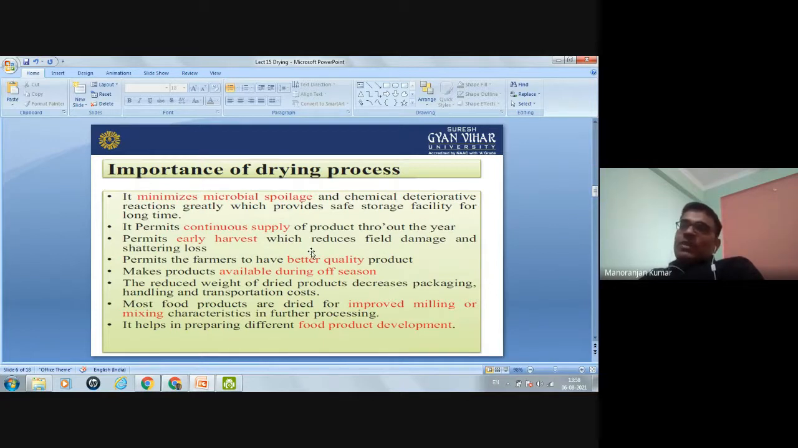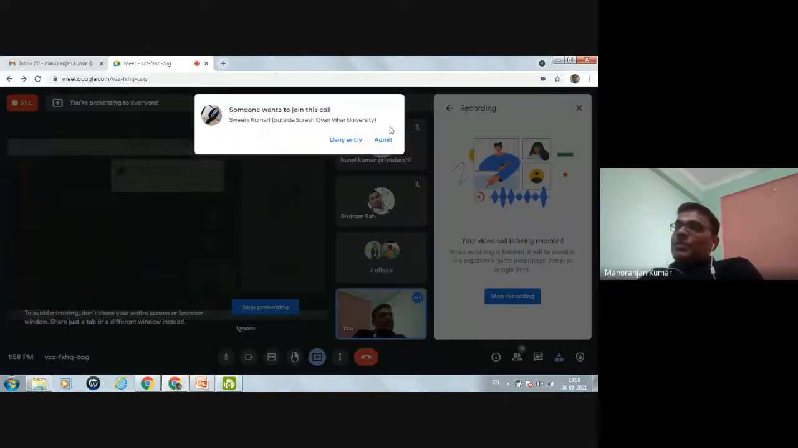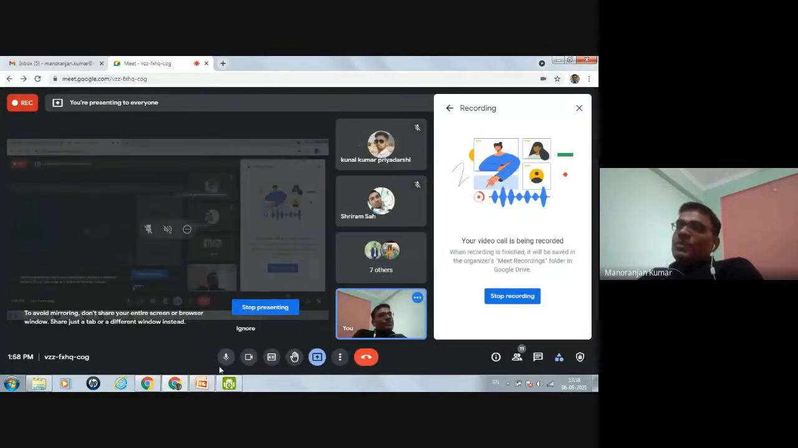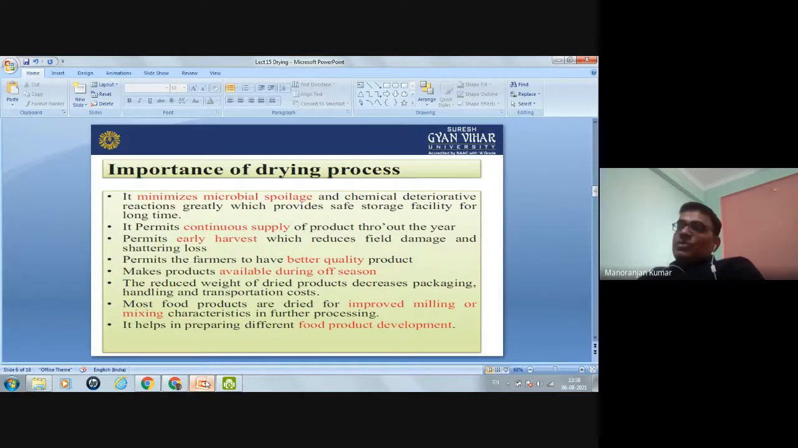The reduced weight of dried products. How will the weight of the dried product be reduced? Because moisture is there in the grain. When you dry, the moisture or water will be evaporated. Okay. So when the moisture or water is evaporated, then its weight is reduced.